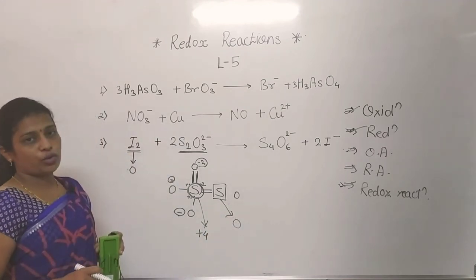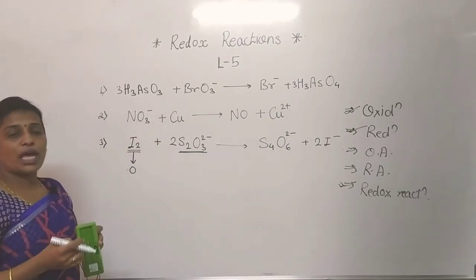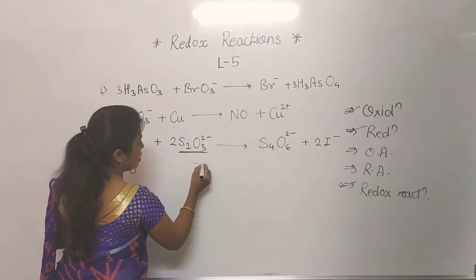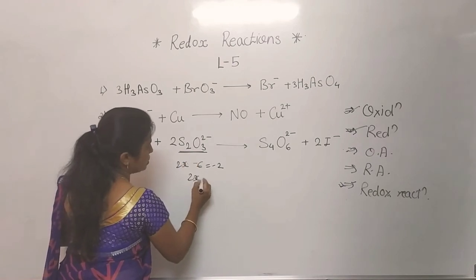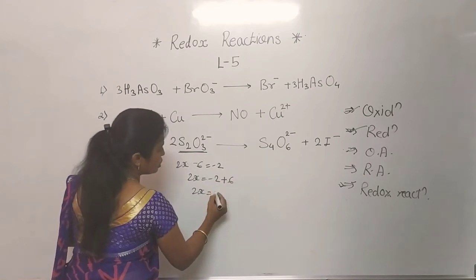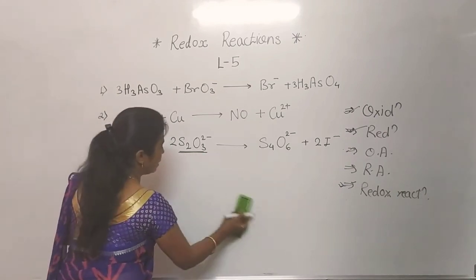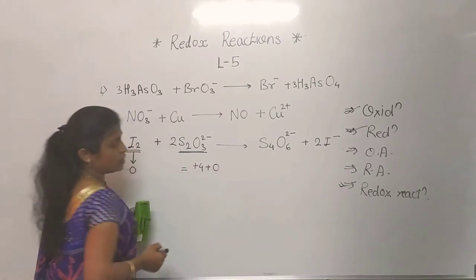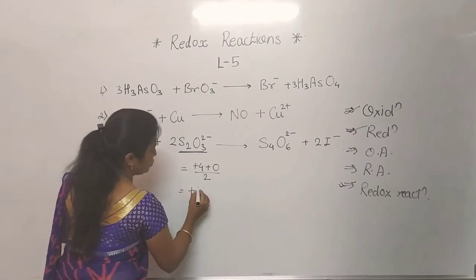But separately we are not going to take it here, we just have to take the oxidation number by taking its average. How to find out the average oxidation number? See here. For this one we got the answer, the 3 2s are -6. -6 is equal to -2, 2x is there. So in this way 2x is equal to -2 plus 6. 2x is equal to +4. So x is equal to +2. Otherwise we can say that one sulfur was having the oxidation number +4, and the second one was having 0. And we just have to divide by 2, because 2 sulfurs are there. So +4 divided by 2.